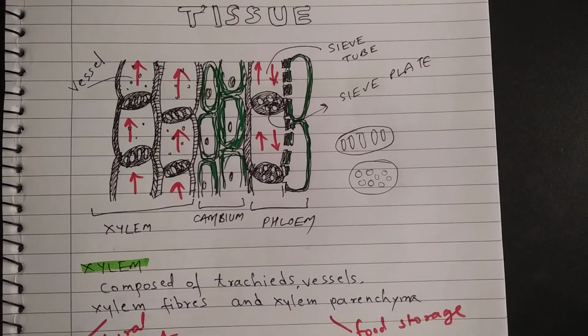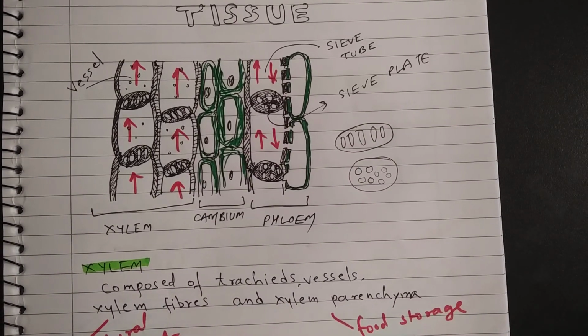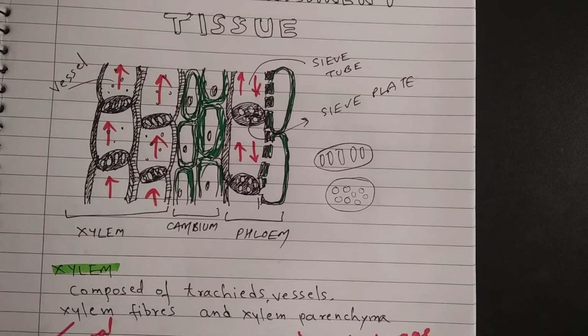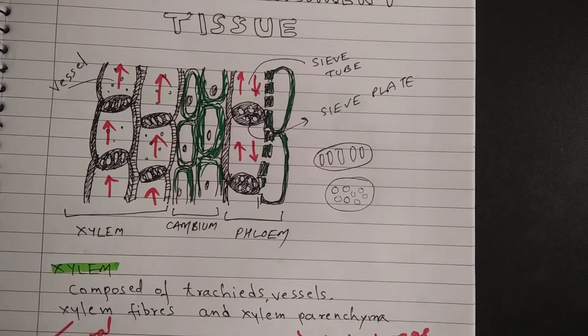Okay, so let us recapitulate. I talked about definition of tissue, then I talked about different types of plant tissues like meristematic tissue and permanent tissue. Then I talked about types of permanent tissue like parenchyma, collenchyma, sclerenchyma, and I talked about xylem and phloem.